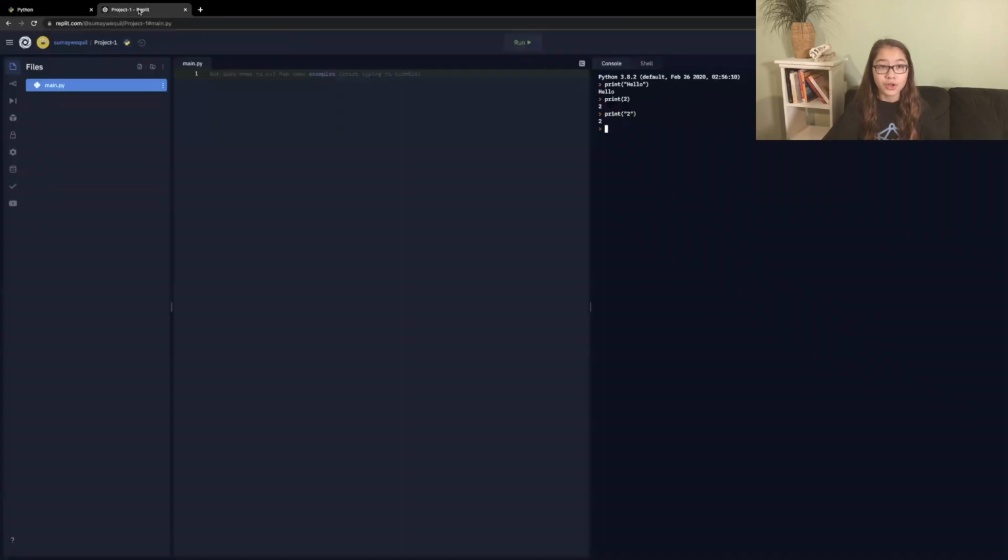There are also variables in which you can save data. So if I were to make a variable called name, and then set this to Bob, then if I print name, then it would output Bob. If I were to say name within quotation marks, this would be a string. It wouldn't know that I'm calling a variable.